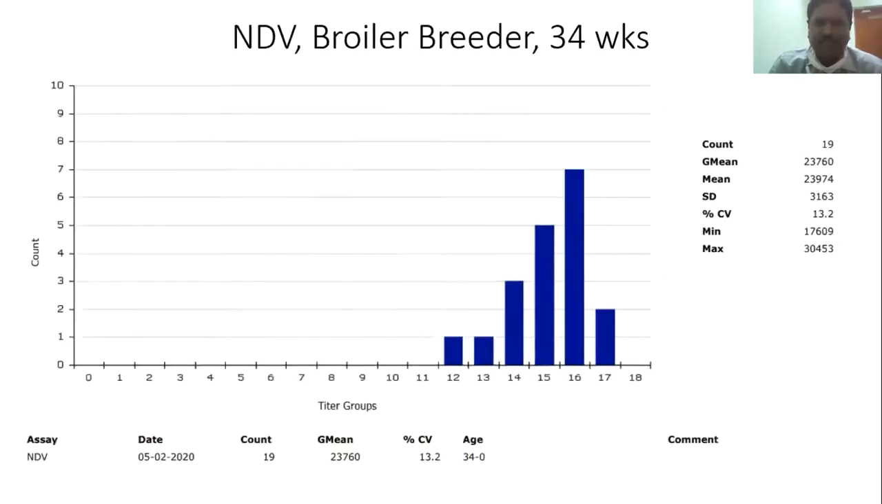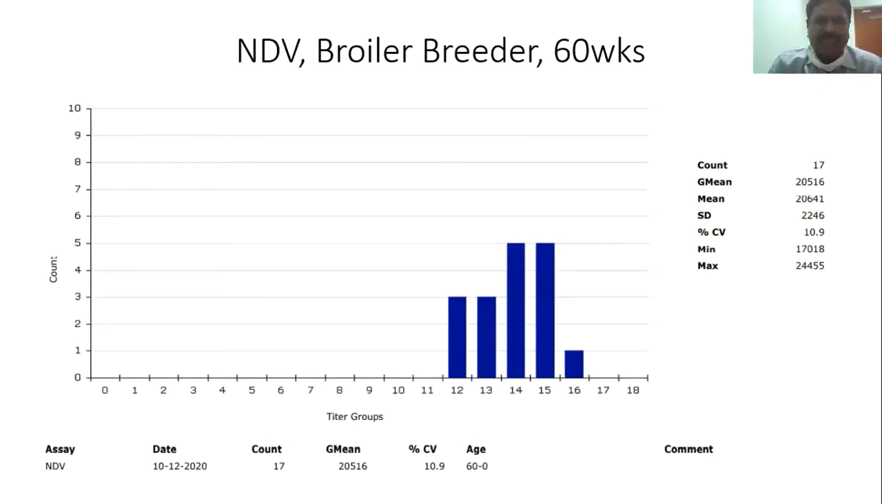This is another ND. It's good. Here also titers are 23,000, but very uniform. They might have been exposed to field infection also. Maybe they have to check and correlate with their production records and clinical findings. This is another, same.